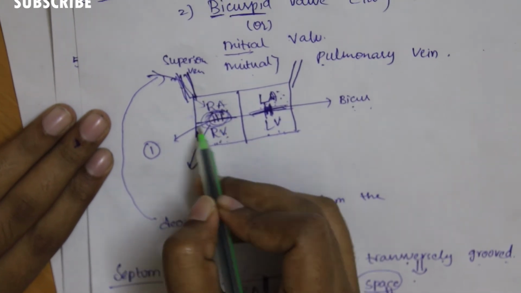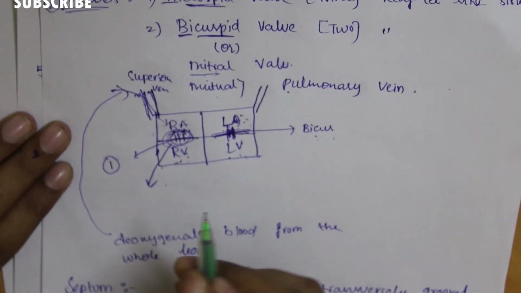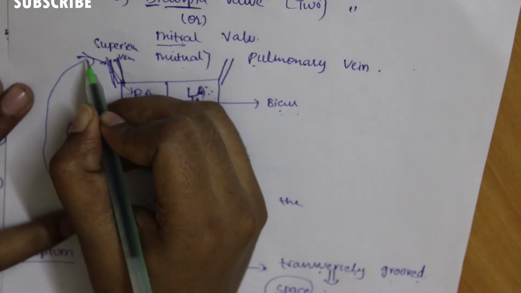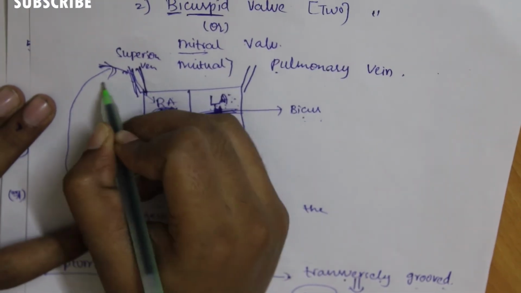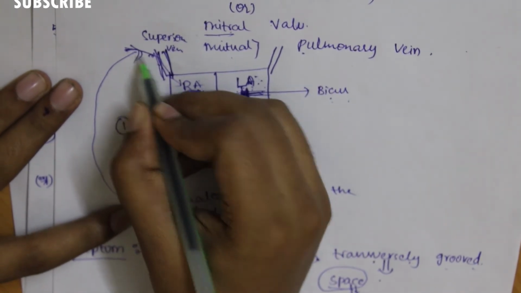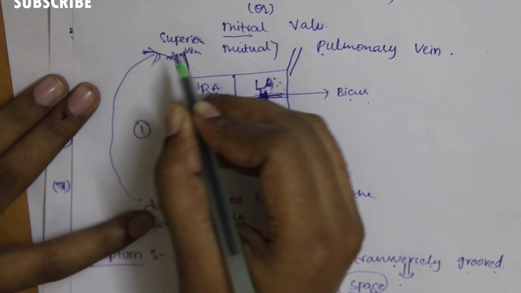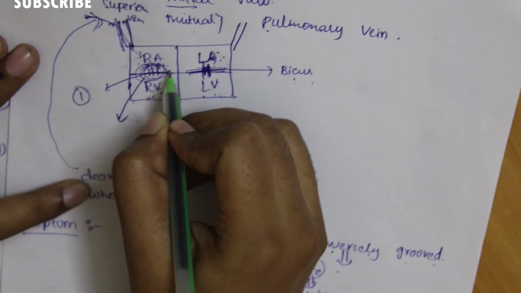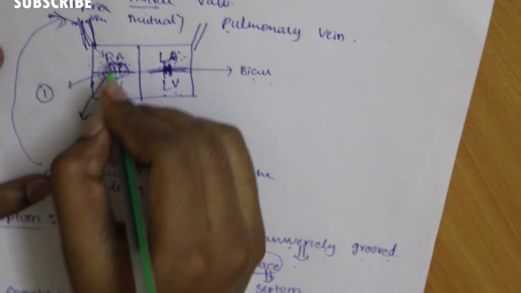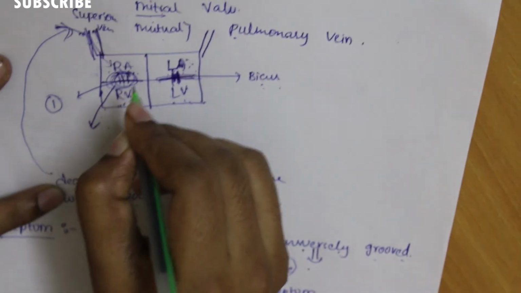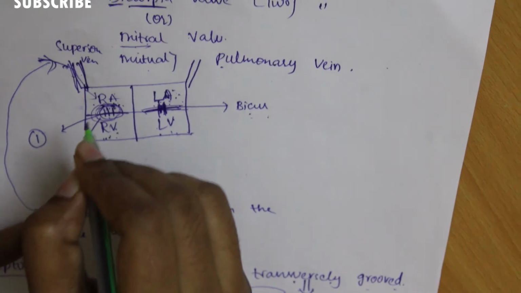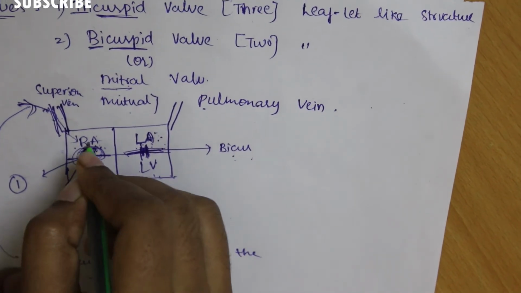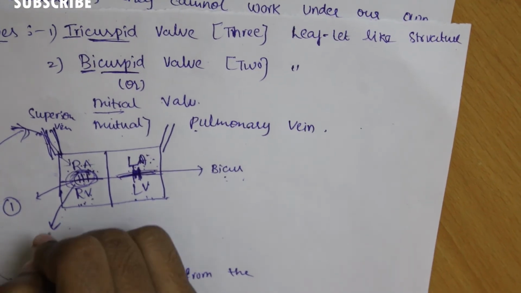The main function of the tricuspid wall: the deoxygenated blood from the whole body is collected by the vein known as the superior vena cava. The superior vena cava brings all the deoxygenated blood from the body into the right auricle. The right auricle holds the blood for a while. To hold the blood, the tricuspid wall helps the right auricle hold it without outflow of the blood. This is the main function of the tricuspid wall.